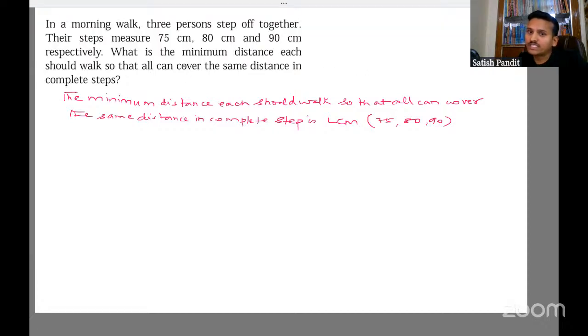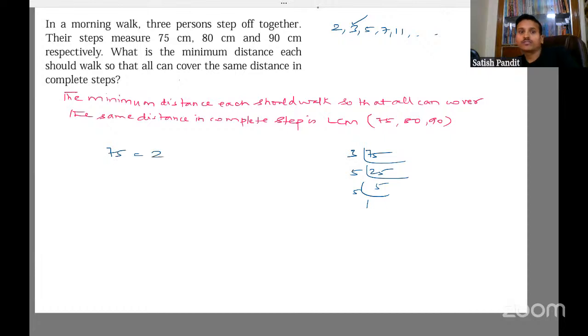Then you take 75 and look, it is not divisible by 2. I have already told you in the morning that you have to go in order: 2, 3, 5, 7, 11. We are doing prime factorization, right? So you take prime numbers and keep dividing. 2 is not possible, so the next prime number is 3. It is divisible by 3. And then 5 5s are 25. So 75 I can write as 3 to the power 1 into 5 to the power 2.